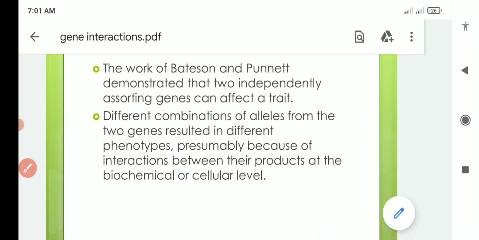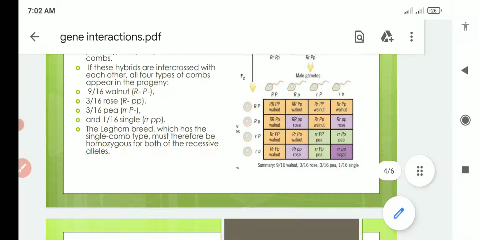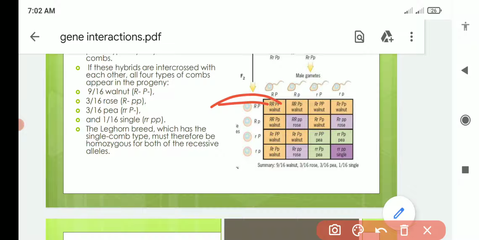Capital R is producing some product and capital P is producing some product, and they have resulted in the walnut type. Likewise, capital R is producing some product and small p is producing some product, resulting in the rose type.